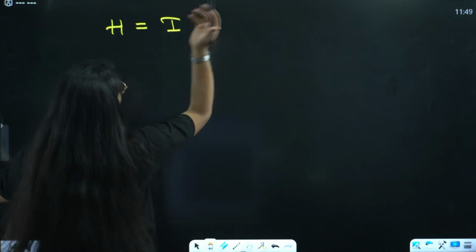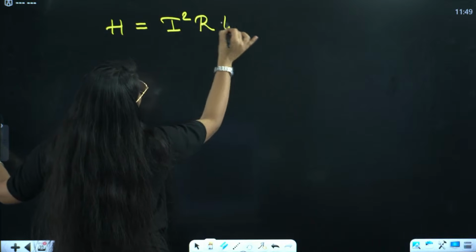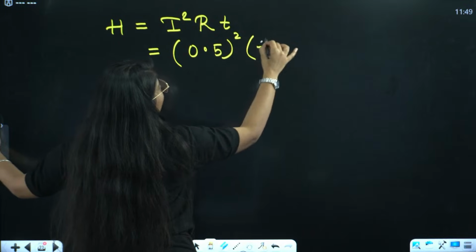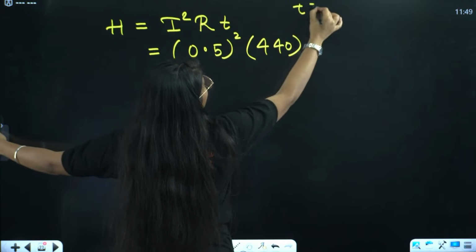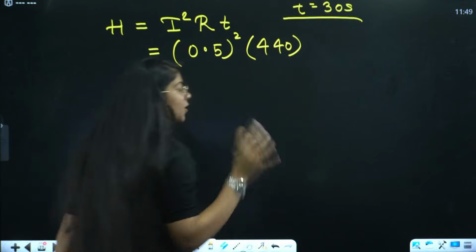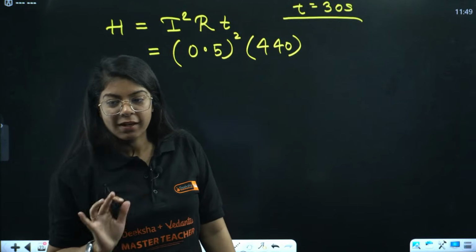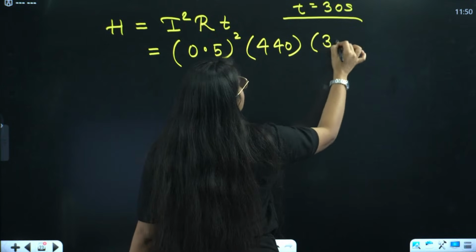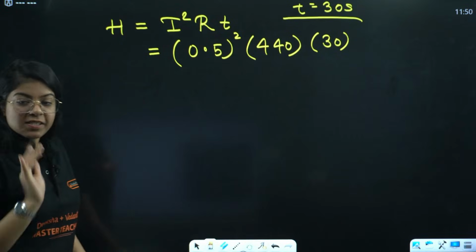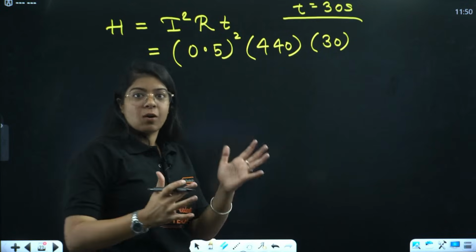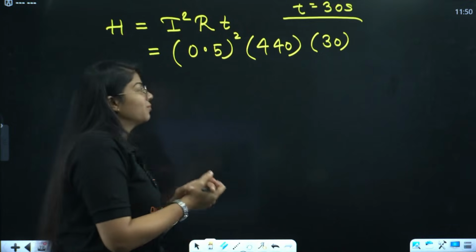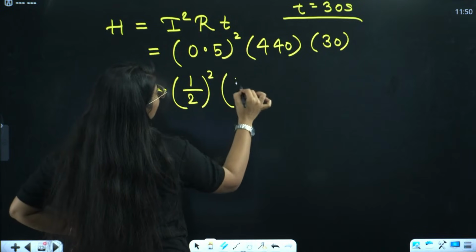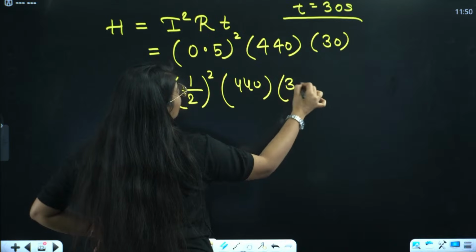So heat energy equals I square RT. The I we found was 0.5, right, squared. R is 440. Time is given as 30 seconds. Make sure the time is in seconds. If it is in minutes or hours, you have to convert it into seconds. That will give us 1 by 2 square. I can write that to make my calculation easy.